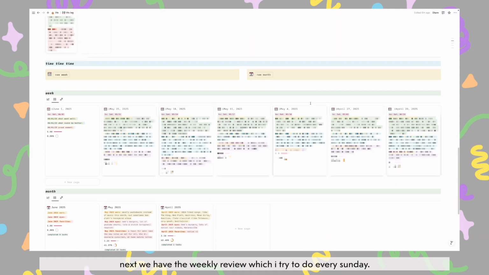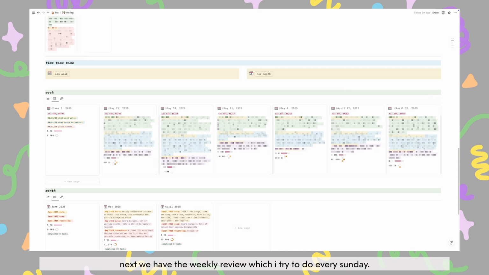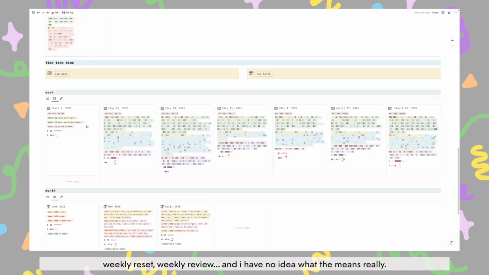Next, we have the weekly review, which I try to do every Sunday. I struggled a lot with what I wanted this to look like because I feel like everyone on YouTube says weekly reset, weekly review, and I just have no idea what that means really. But after some trial and error, I think I finally like my prompts and my tasks that all show up here. So on Sunday, we click this button for a new week, which populates this template.